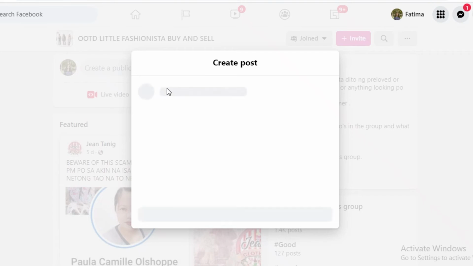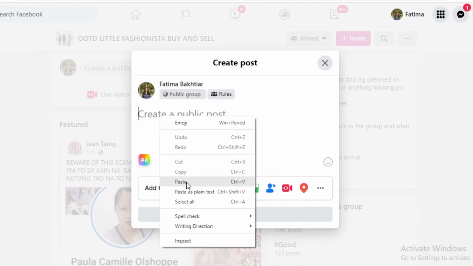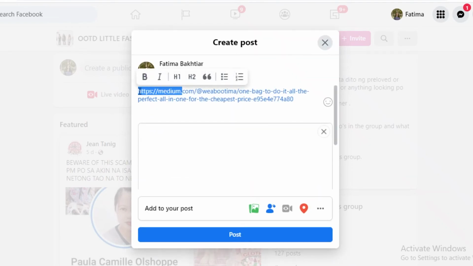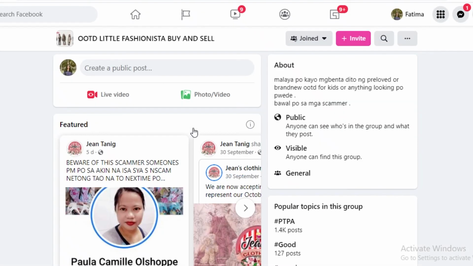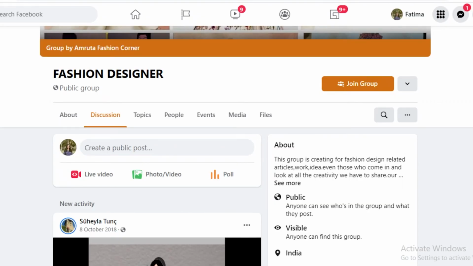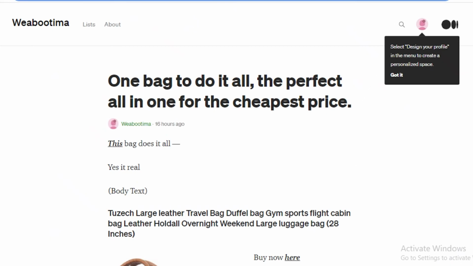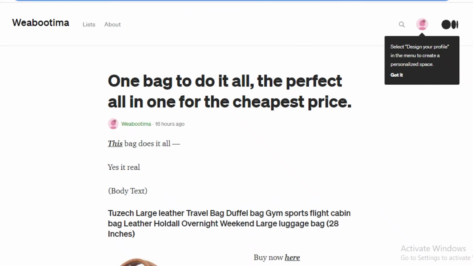You're going to click on create post, and you're going to paste the Medium link over here. And then on the top, you're going to write, I think this really improved my taste in fashion, just like this. And then you're just going to leave it like that and post it onto these groups. And this serves as a very good promotion, not only for your Medium article, but for your Digistore product as well. And it gives you a lot of extra promotion and a lot of extra coverage on your Medium article.